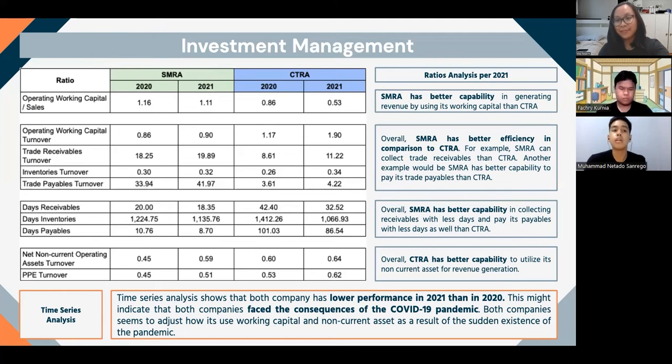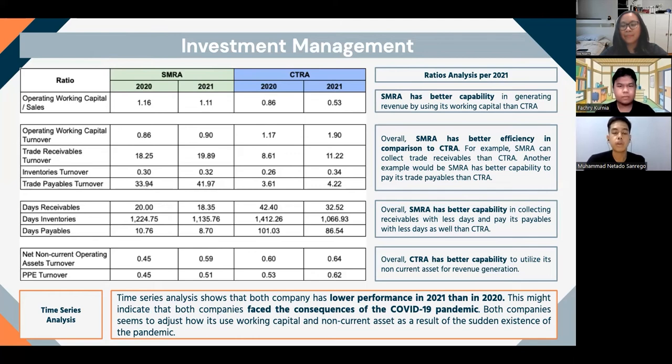Another example that we can see why SMRA performs better is at the trade payables turnover ratio, in which we can see that SMRA has a significantly higher number than CTRA, which means that SMRA has better capability to pay its trade payables in comparison to CTRA.